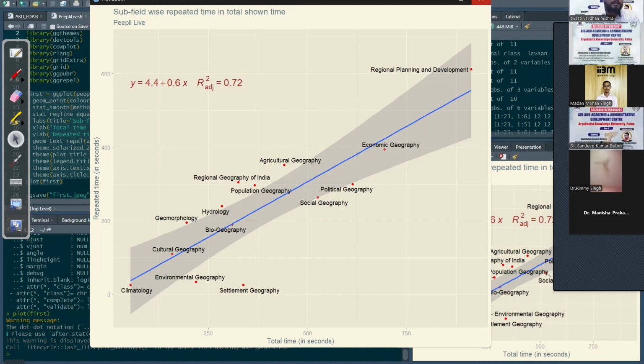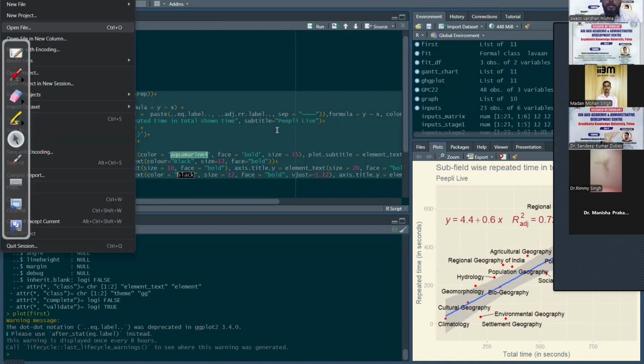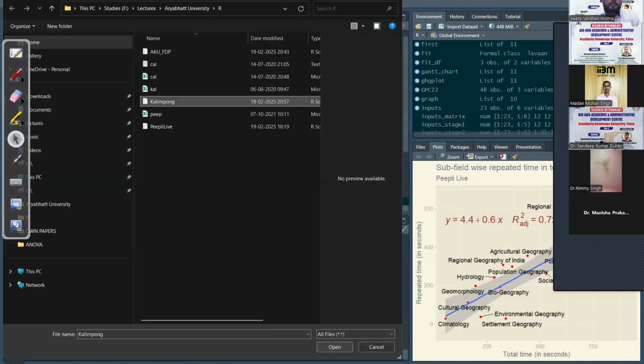On the other hand, let me show you how the Kalimpong dataset was also prepared. Kalimpong.